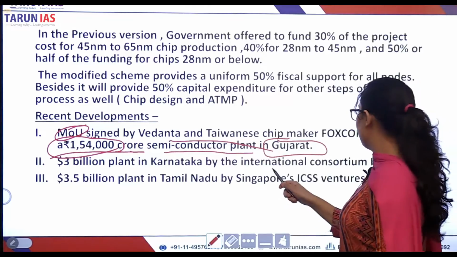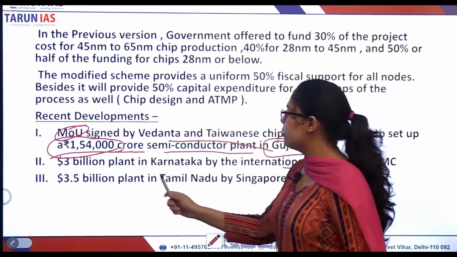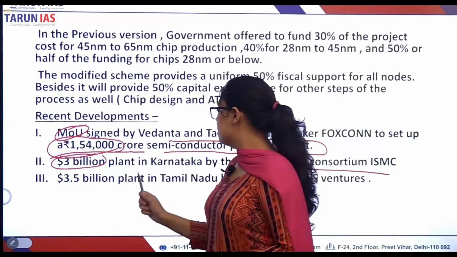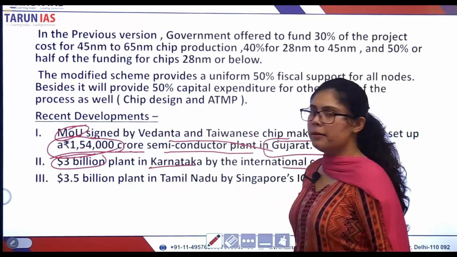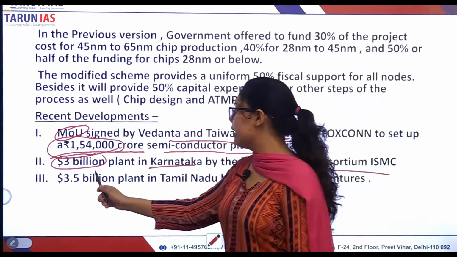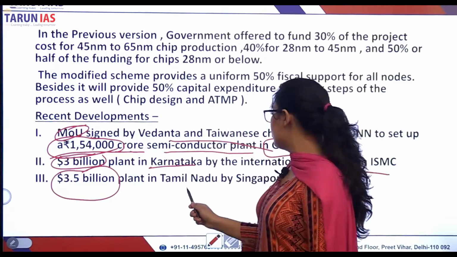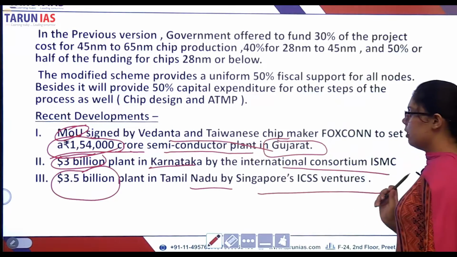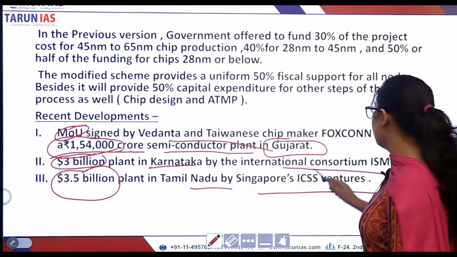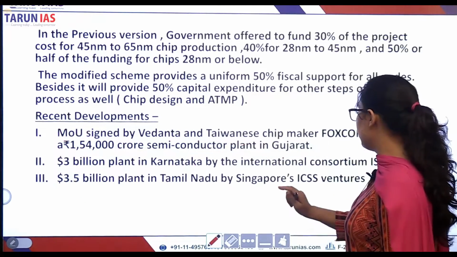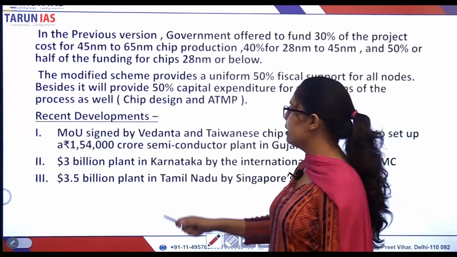Another plant by an international consortium of $3 billion will be established in Karnataka, and another plant of $3.5 billion will be established in Tamil Nadu by a Singapore company. Right? These are the three important initiatives that have taken place in India with respect to semiconductors.